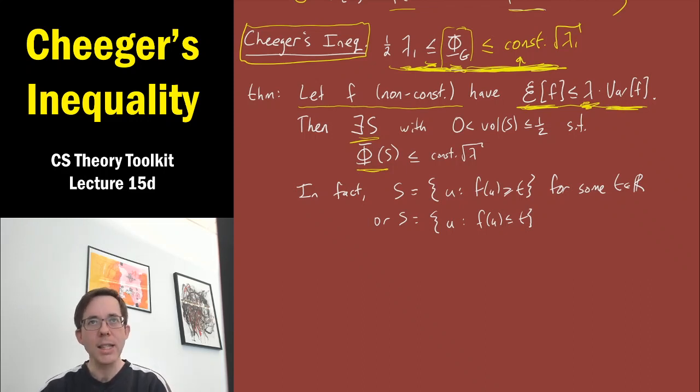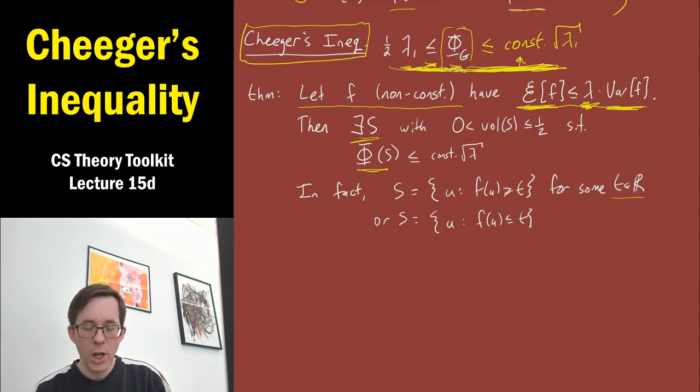In fact, the set S will always be what I would call a super level set or a sublevel set of f. So what does that mean? It means there will always be some real value t, such that if you take this real valued function f and take all the vertices where f has value at least t and try that as your S, that could potentially be a set S of reasonably small conductance.